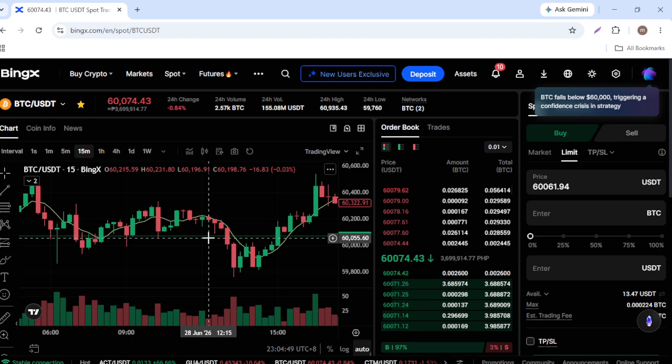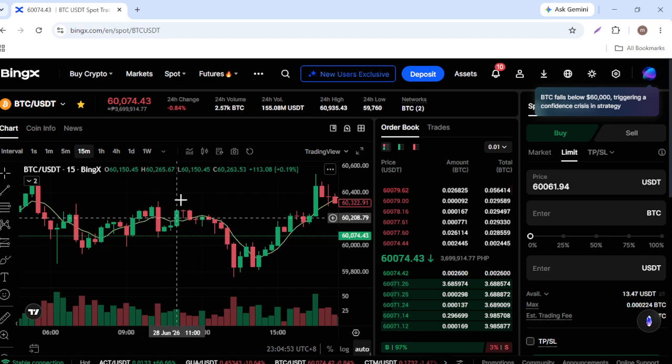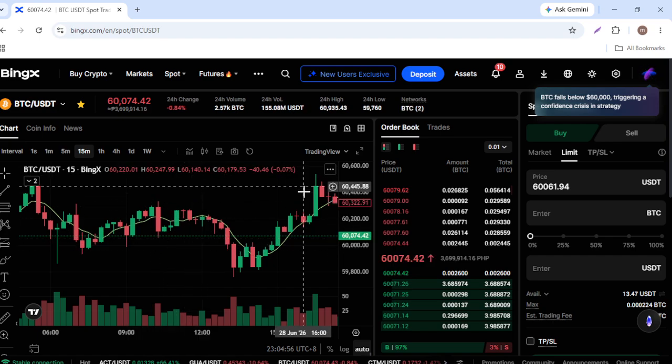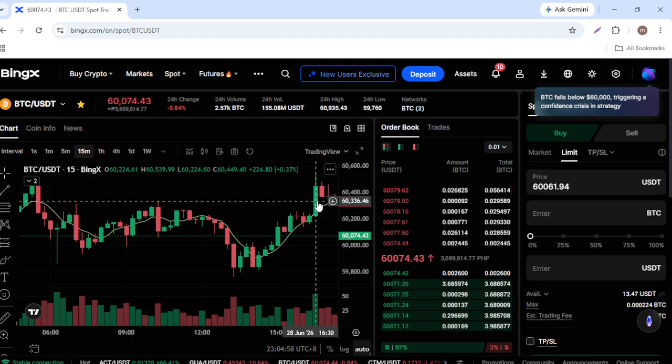TradingView also lets you add technical indicators like moving averages, RSI, MACD, and Bollinger Bands. Simply tap the Indicators button and select the one you want to display.